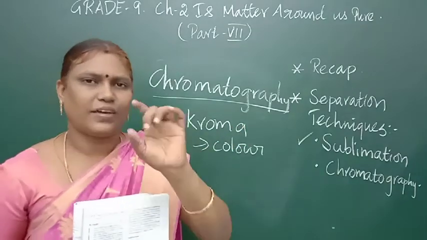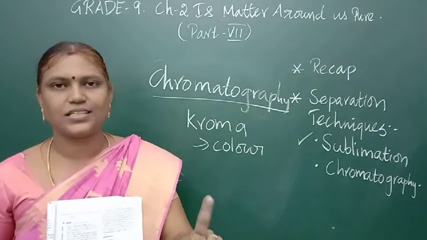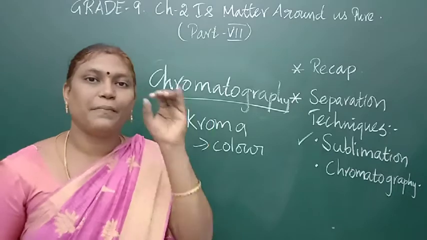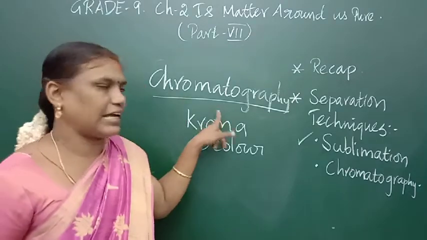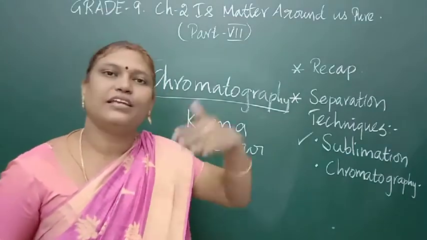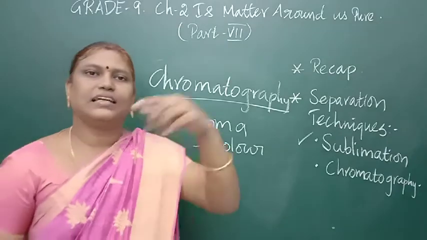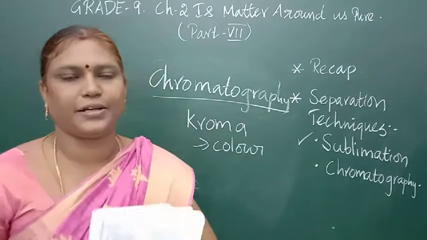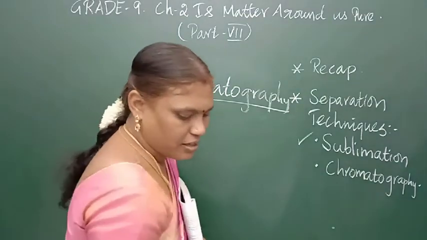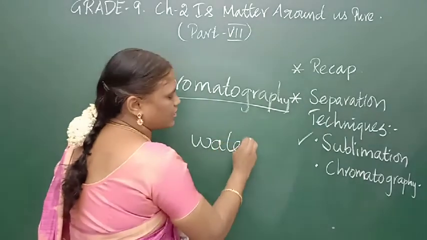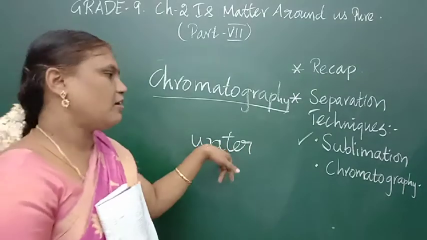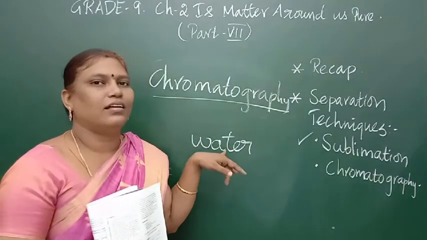Now, whether the black ink is made up of a single substance or more than that. Yes, black ink contains many substances, many solutes. In this technique, each solute has a different solubility. What is solubility? The dissolving nature in the solvent. In one solvent, many solutes can be dissolved. For example, water. Water is called the universal solvent. You know that many solutes can be dissolved in water.